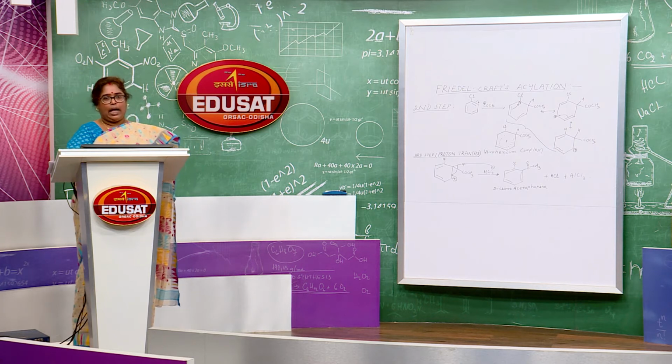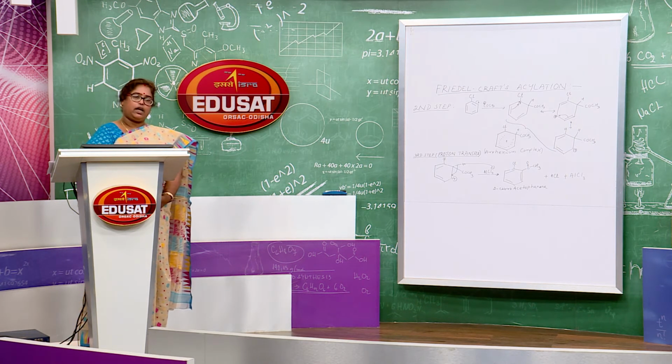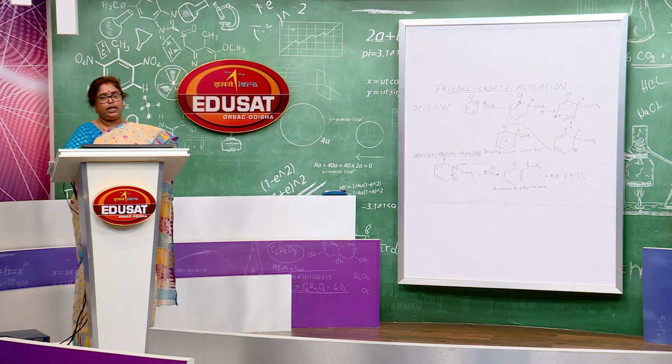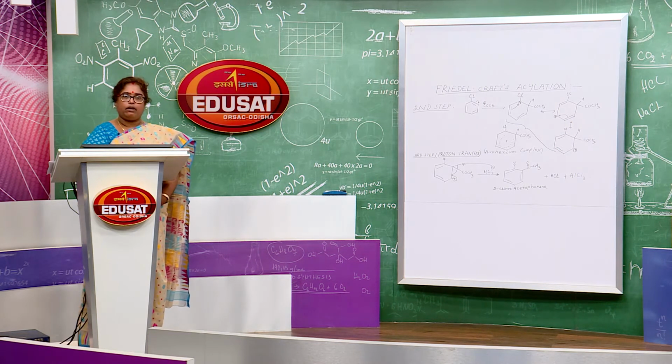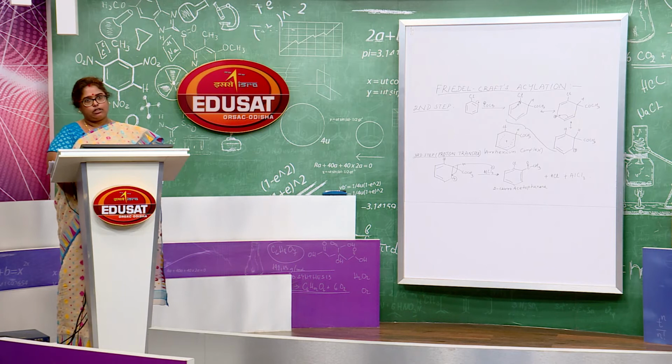Now I would like to revise whatever we have taught in this class. In this class, we mainly focused on electrophilic substitution reactions.